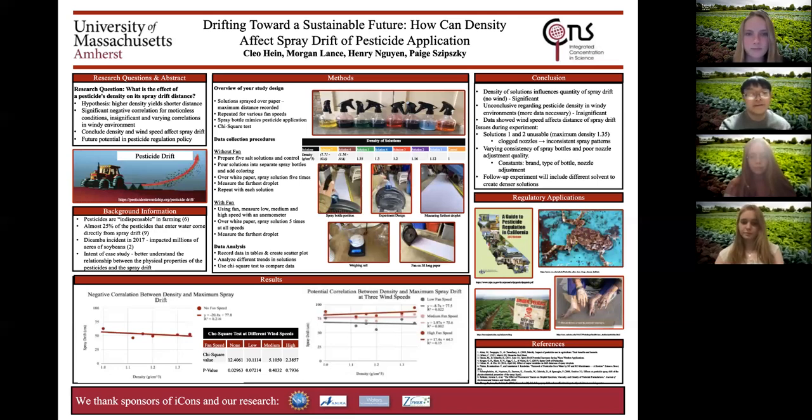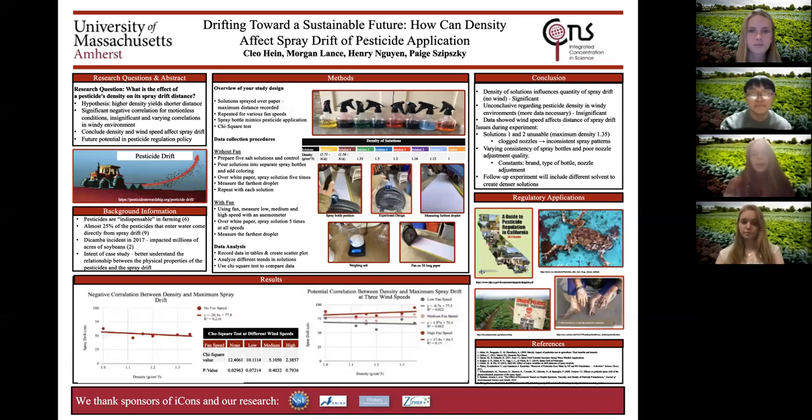The two graphs shown here in our results section are representative of the data in the two parts of our experiment. The graph on the left represents the negative correlation between density and maximum spray drift with no wind speed, and the graph on the right represents the potential and varied correlations between density and maximum spray drift at different wind speeds. When we performed the chi-square test on the data, our findings were that the negative correlation for no wind speed was significant, while the varied correlations for various wind speeds were insignificant. Thus, we can only determine a relation between density and spray drift in windless conditions.